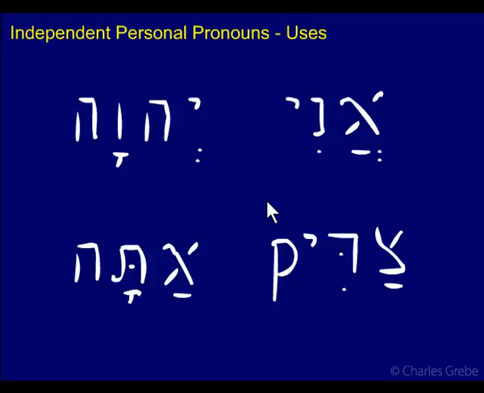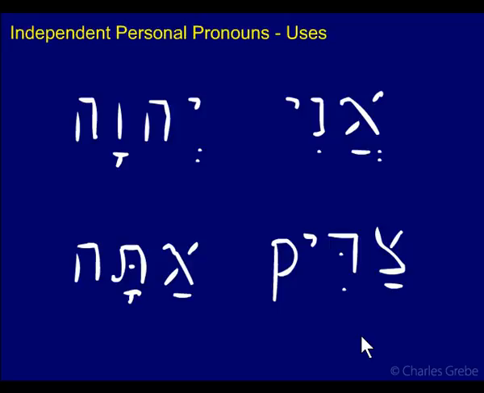Another example would be Sadiq ata. So Sadiq means righteous. Ata, we just learned, was you, masculine singular. So this would be you are righteous. You are righteous. Or righteous, you are. But in English, you're righteous is probably a better translation. So here we see that the pronoun can precede the noun, or it can follow the noun. Either way.